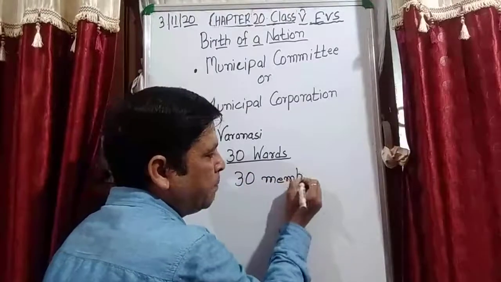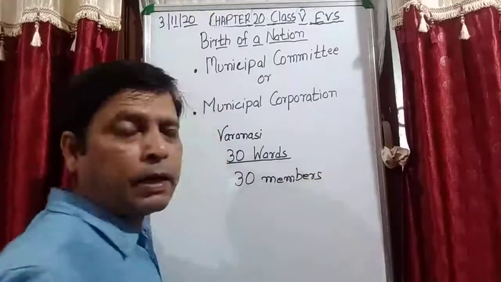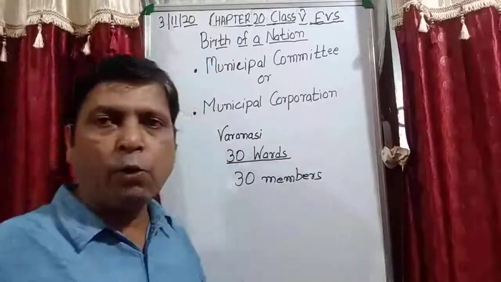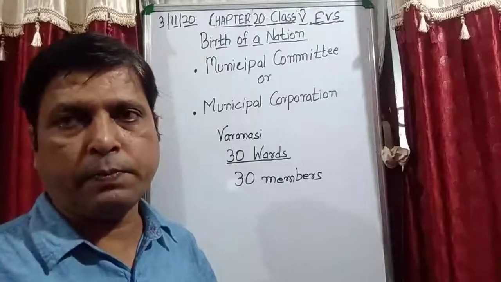That is 30 members. And these members are known as councillors.